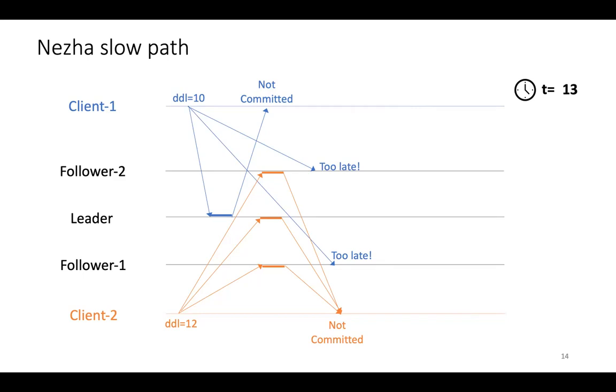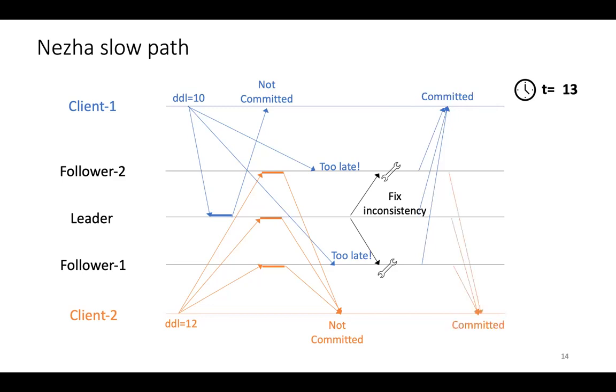So this is where the leader needs to step in for liveness and to make progress in the protocol. The leader essentially steps in and says that we should be committing blue first and tells the followers that, at which point they commit blue and then they're ready to commit orange as well.